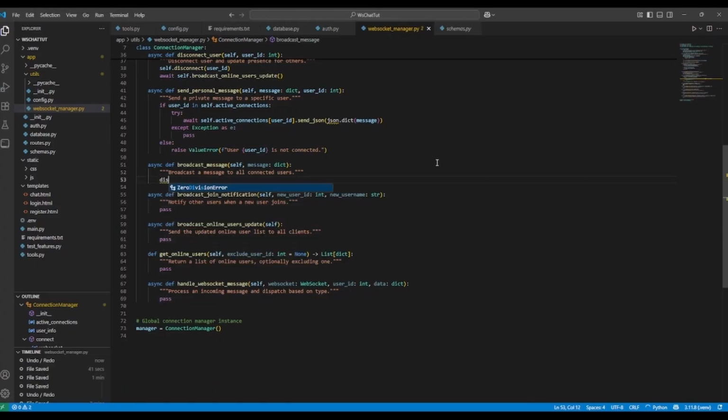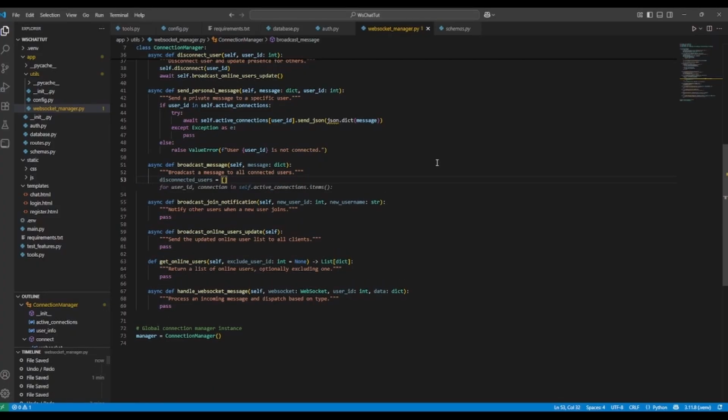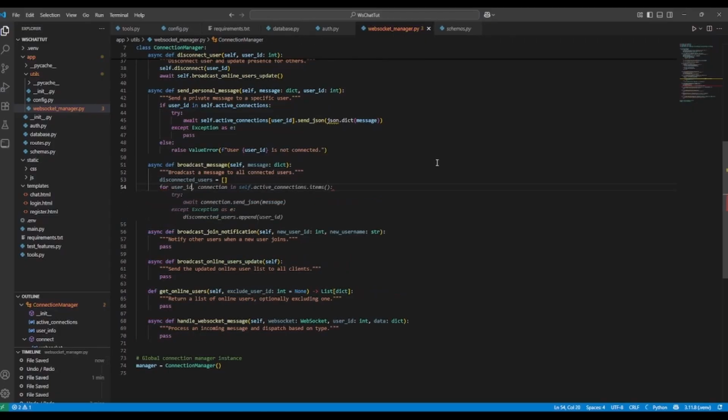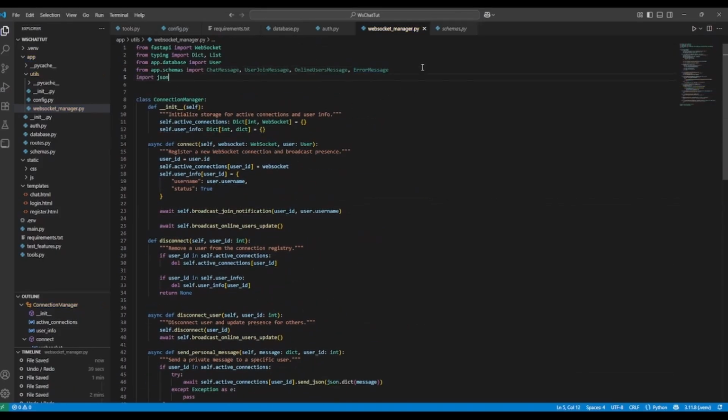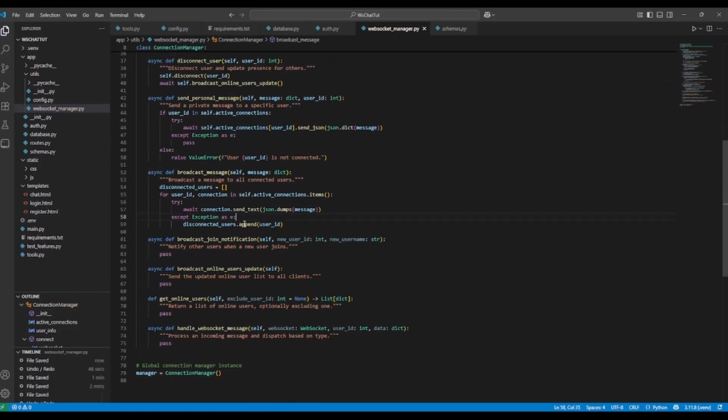So disconnected users is going to be an empty list, and then we'll do for user ID and connection in self.connections.items. We will try, and we're going to do send_text here. So let's go ahead and get rid of this. Just try to send text and then use json.dumps to create a string representation of the dictionary. And I guess I should import that. There we go. And on exception, we'll add the user ID that we accepted on to our disconnected users list.